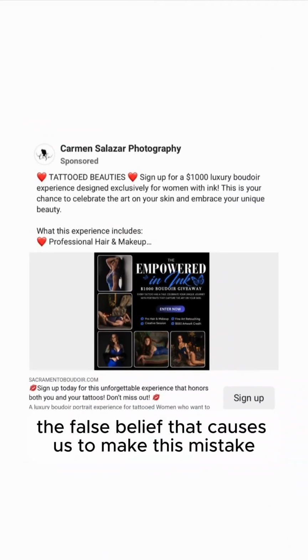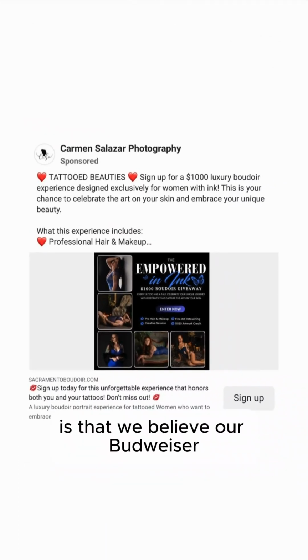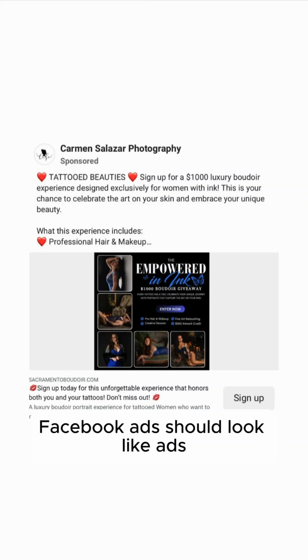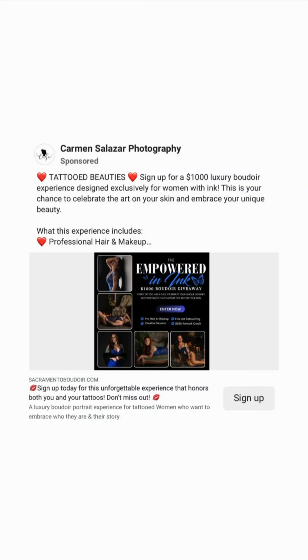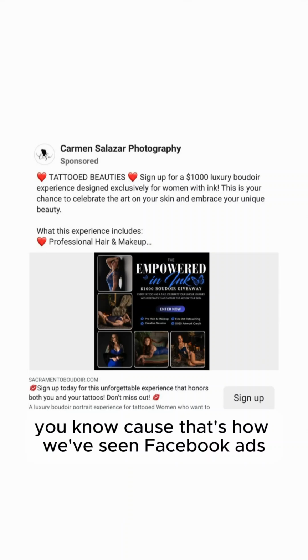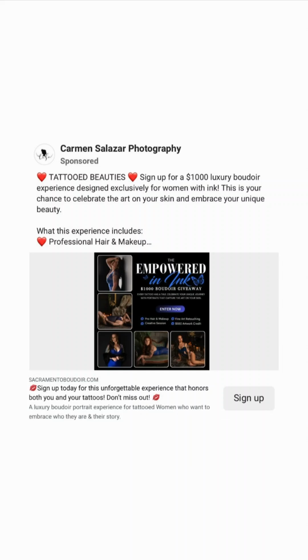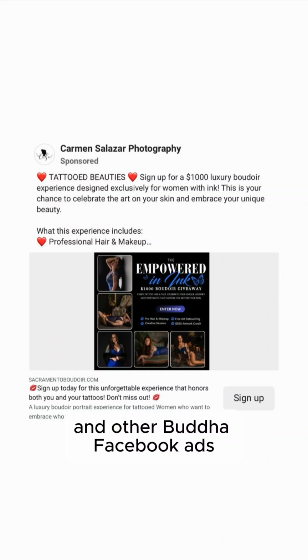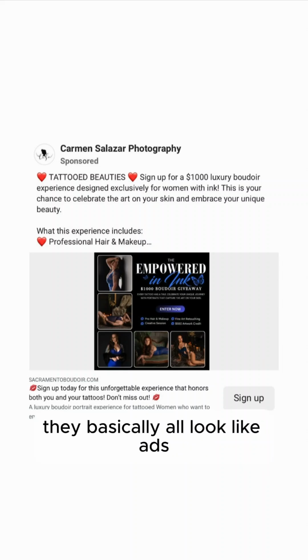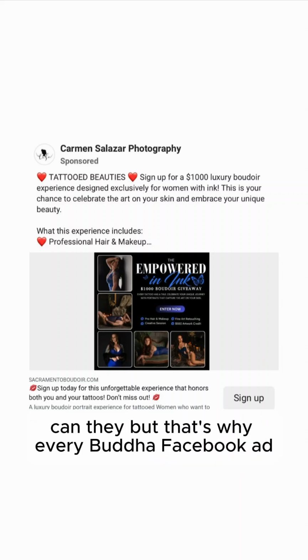So the false belief that causes us to make this mistake is that we believe our Boudoir Facebook ads should look like ads, because that's how we've seen Facebook ads. They basically all look like ads. And other Boudoir Facebook ads, they basically all look like ads. So everyone can't be wrong, can they?